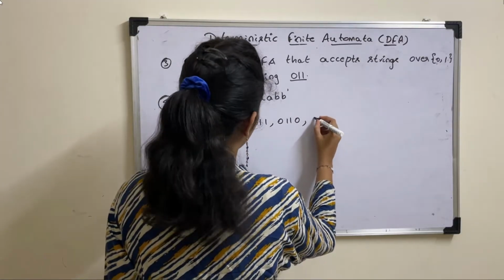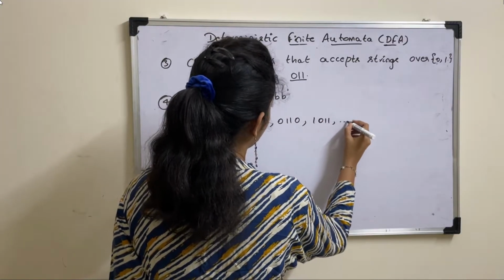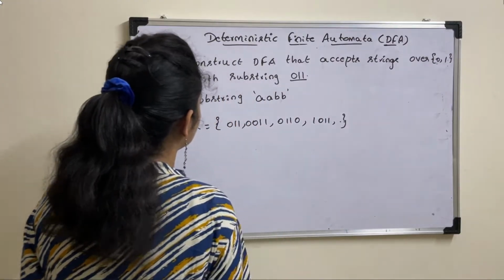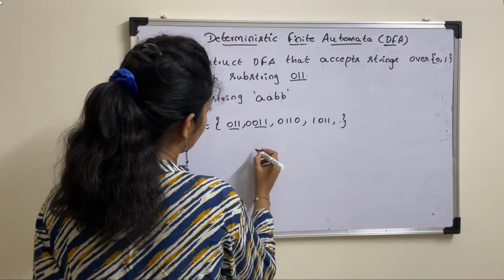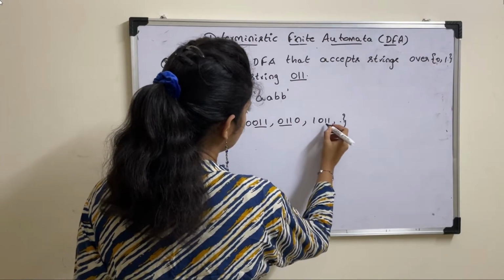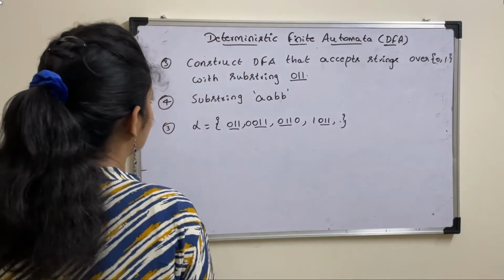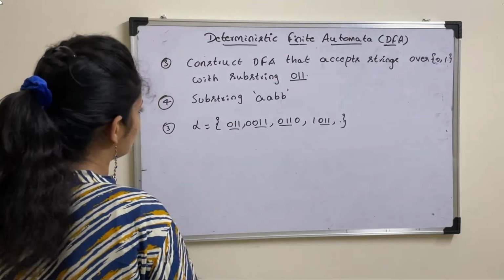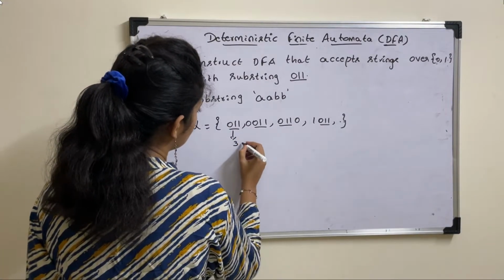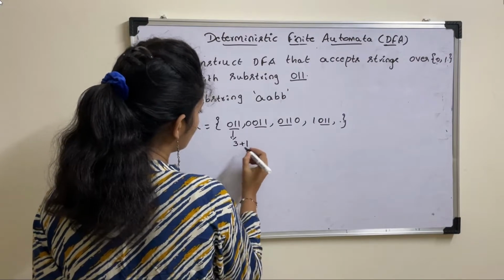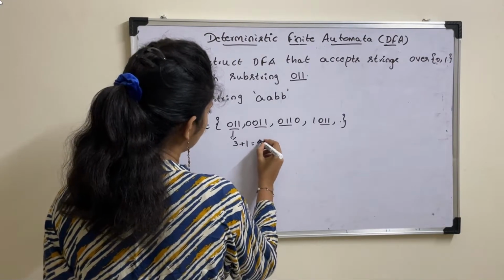Okay, next, and so on. So here the substring is 0, 1, 1, 0, 1, 1. In every string, 0, 1, 1 should be a substring. Now, the minimum string length is 3. So the number of states required is the minimum string length plus 1, that is 3 plus 1, 4.